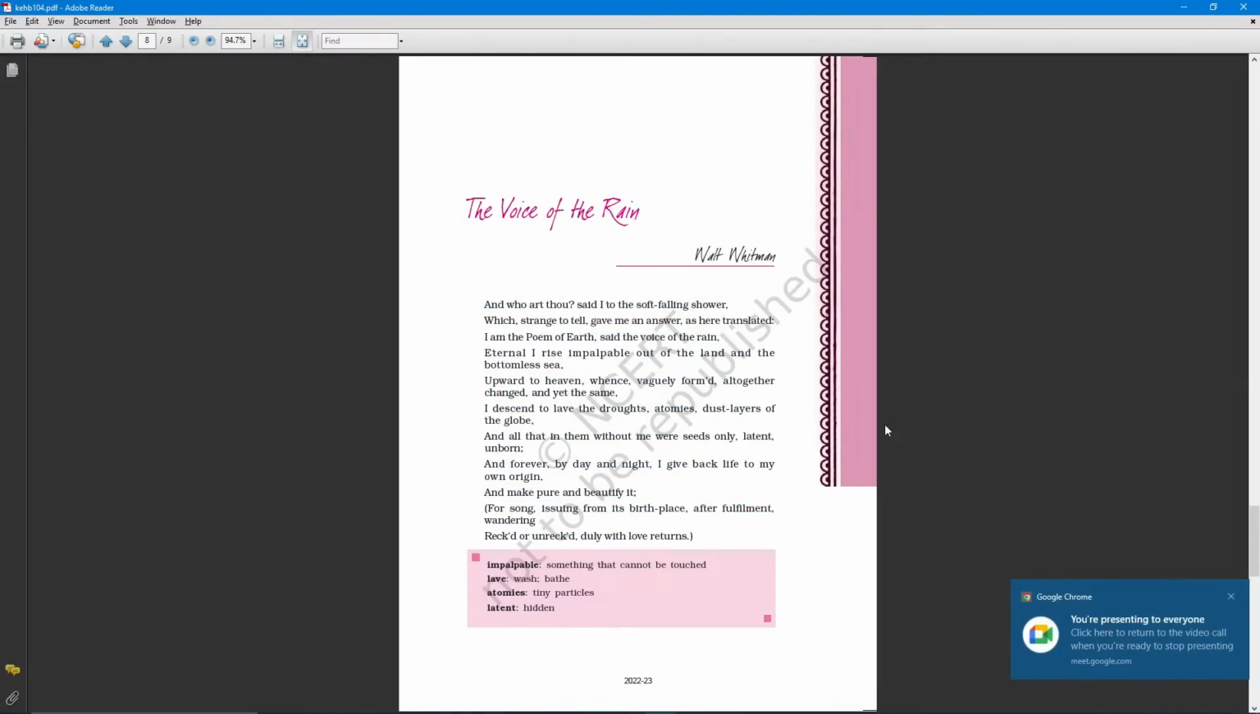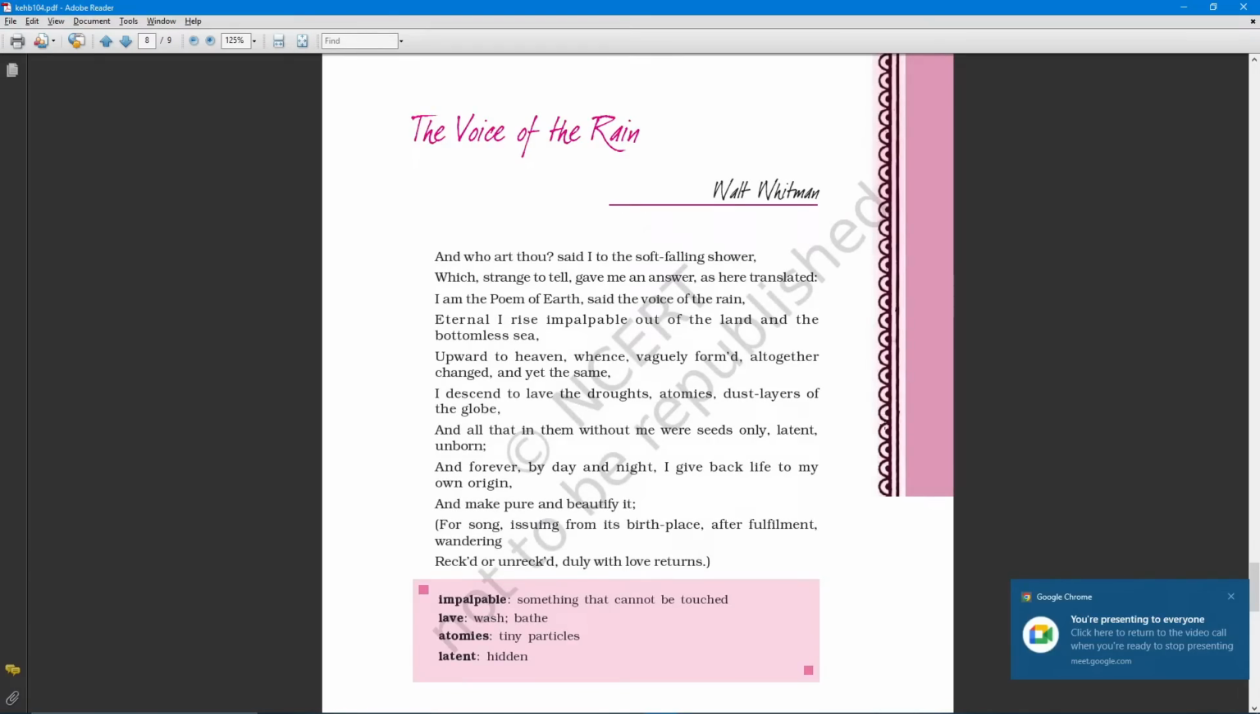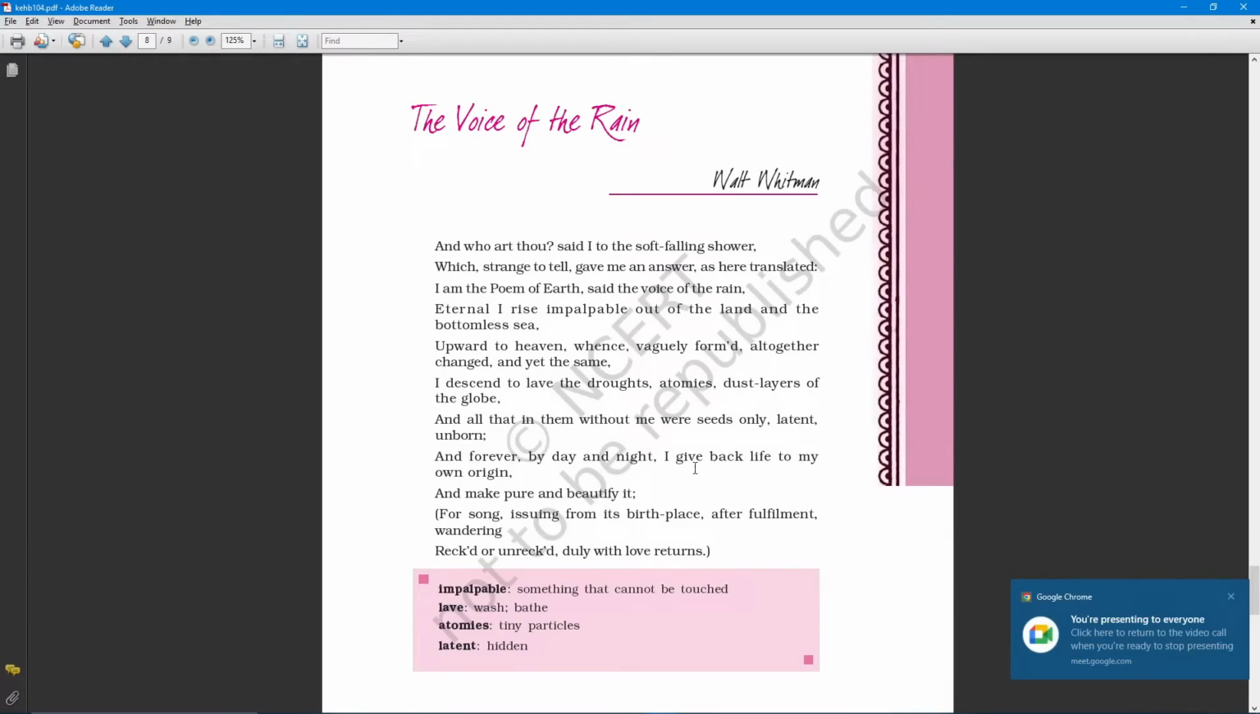Voice of the Rain. The Voice of the Rain is a poem written by Walt Whitman. We have to assume here that if the rain gets a voice, or can start speaking like a human being, then what will it say? The poem is also very simple and easy to explain.